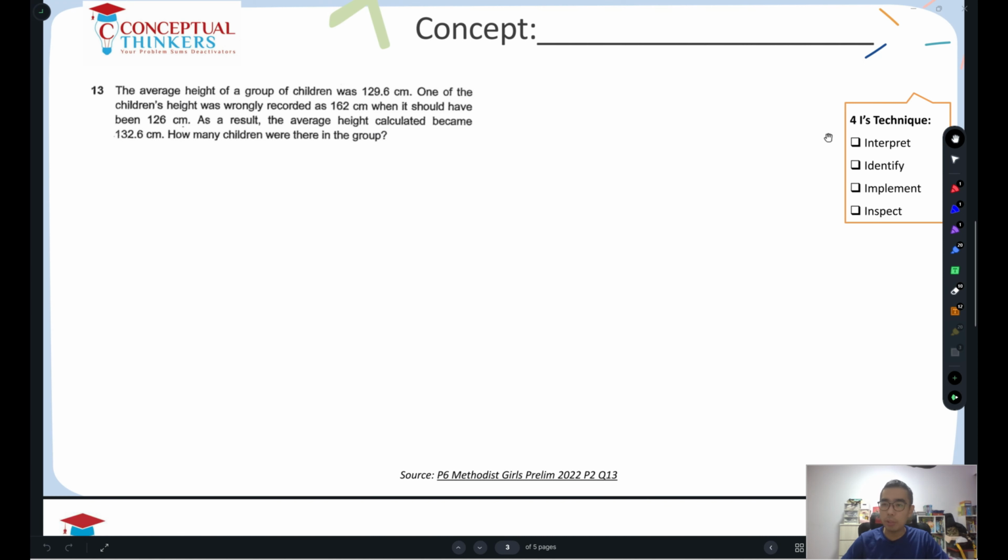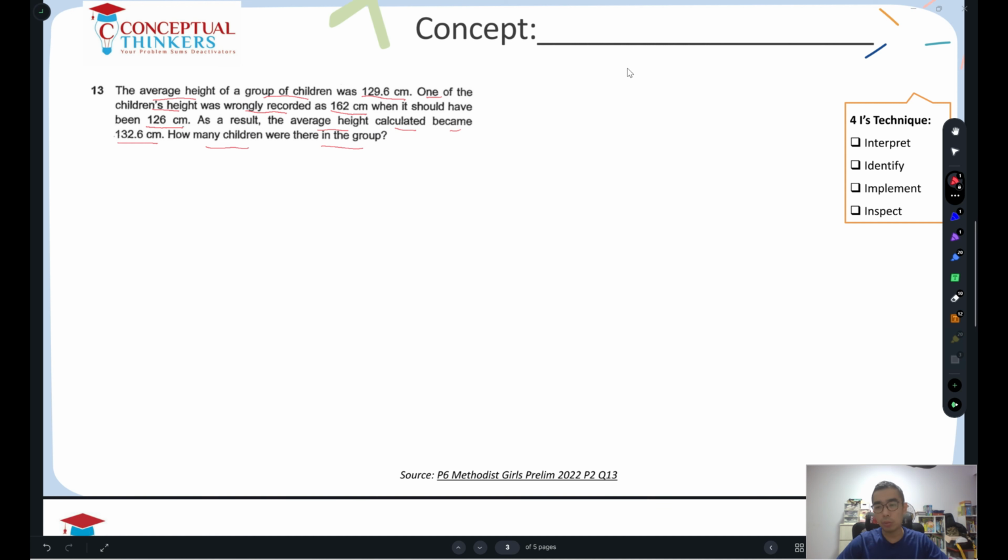Okay, first let us interpret the question. The average height of a group of children was 129.6 cm. Now, one of the children's height was recorded wrongly as 162 cm when it should have been 126 cm. So this means that it was recorded wrongly at 162 cm, but the correct height should be 126 cm. As a result, the average height calculated became 132.6 cm. So how many children were there in the group?